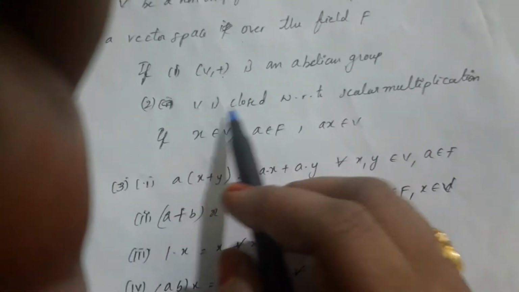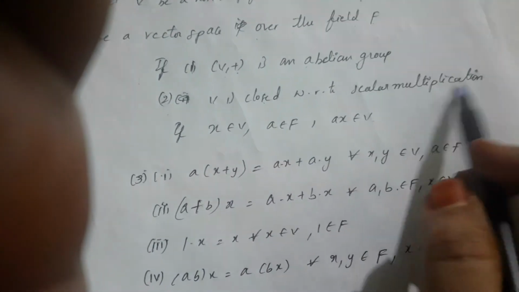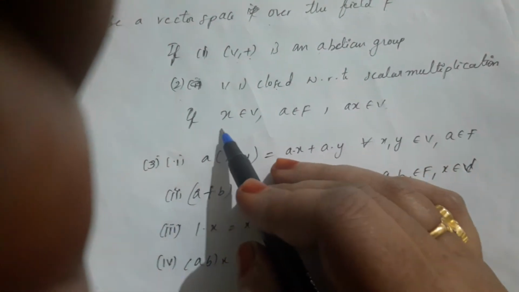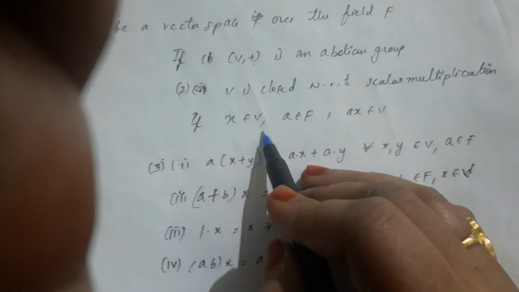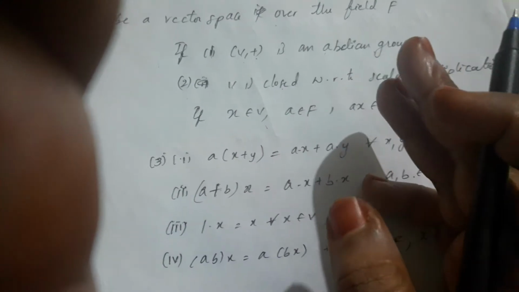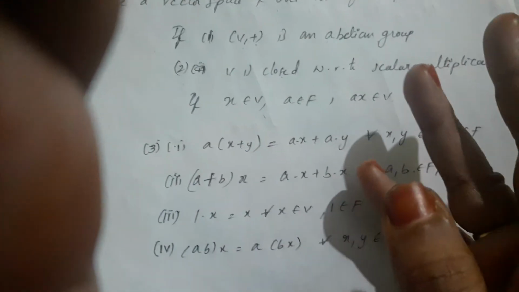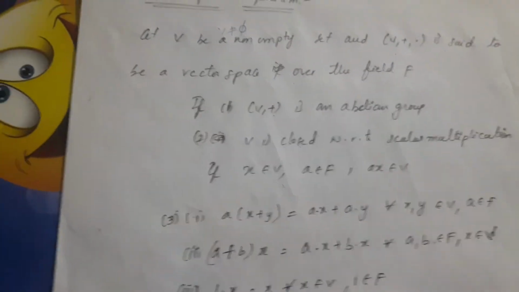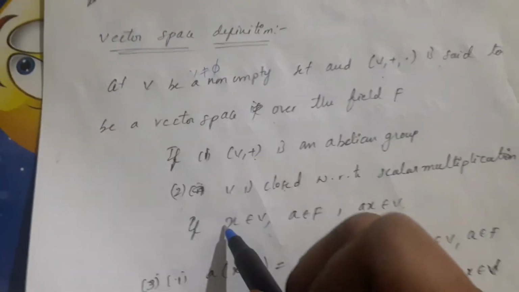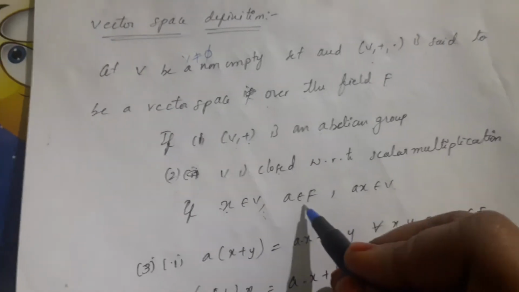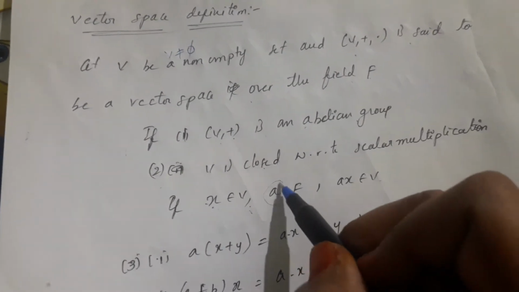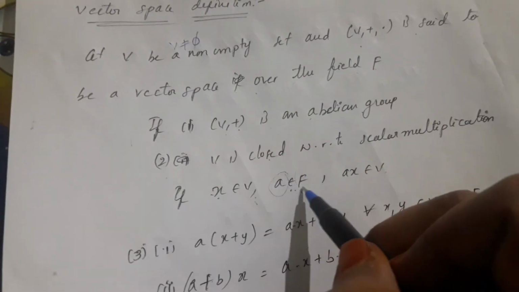Second one is, V is closed with respect to scalar multiplication. That is, you have to take any elements, alpha, beta, or otherwise x, y belonging to V. Here consider x belongs to V, a belongs to F. Here a is the scalar, F is the field of scalars.